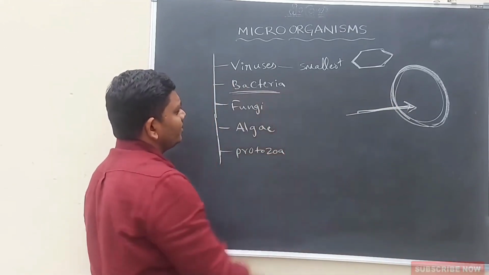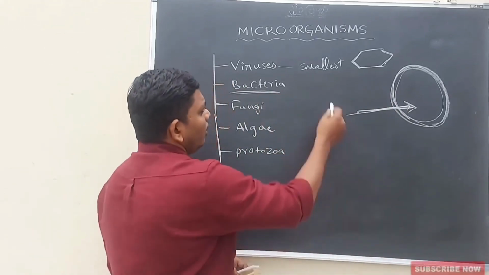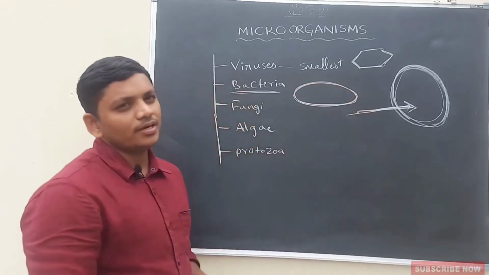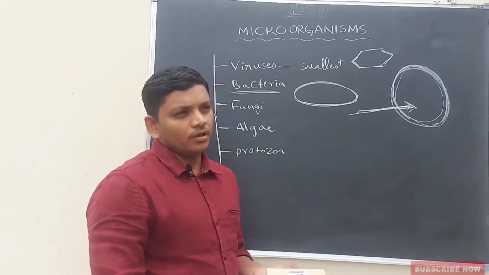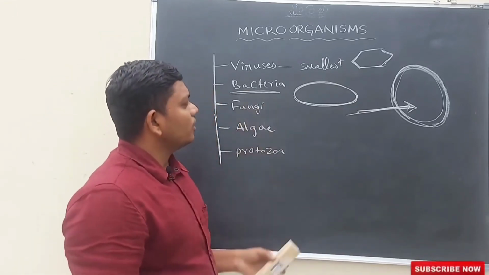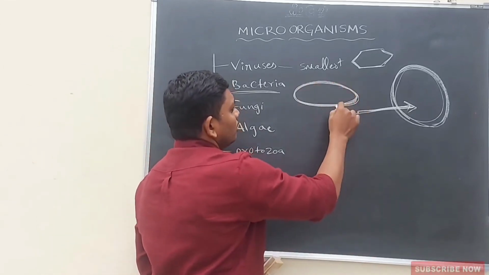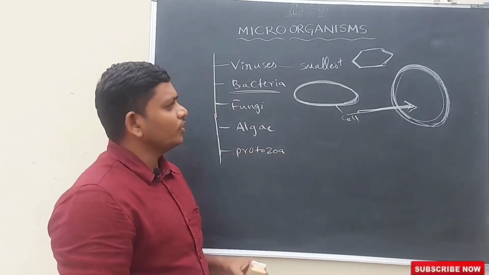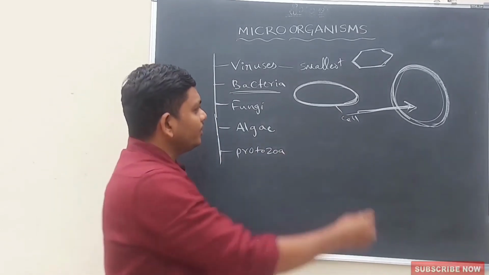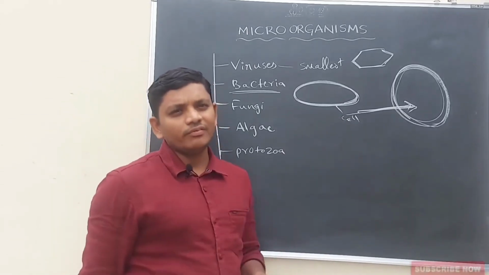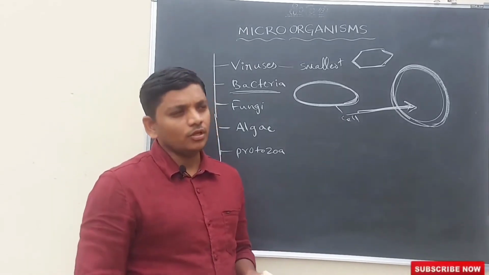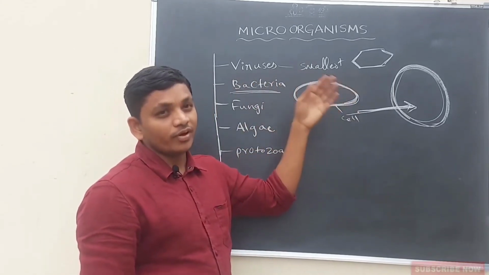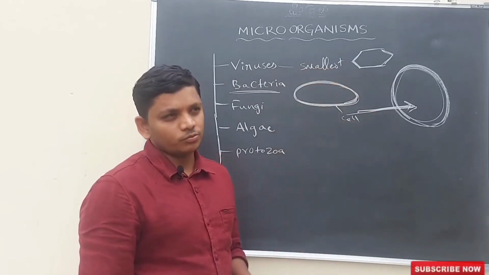Let us discuss bacteria. Bacteria also have a cell wall around them, like plant cells. You know, plant cells have cell walls around the cell. In the same way, bacteria also have a wall-like structure, also called a cell wall. So viruses and bacteria both have cell walls around them. A small difference: bacteria can live on the surface of any living organism and also inside of it. Viruses can only grow and reproduce inside living organisms.